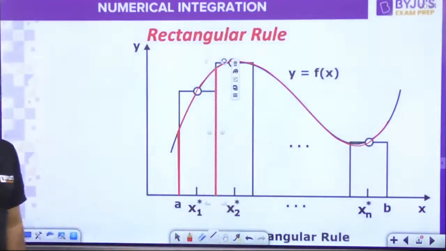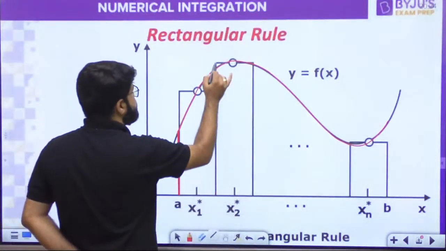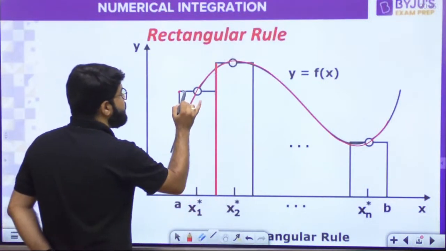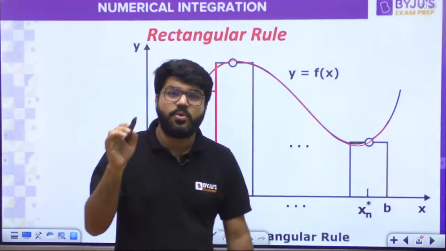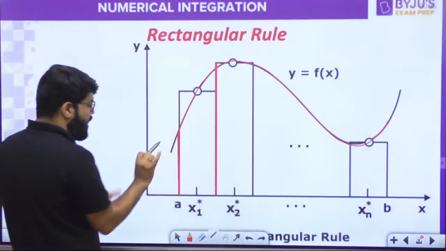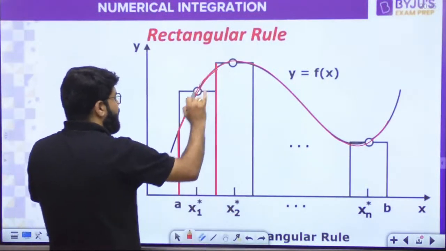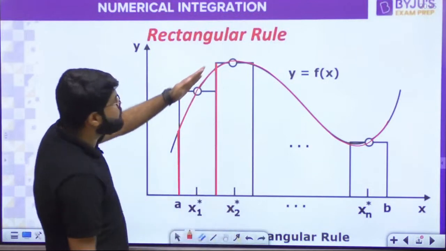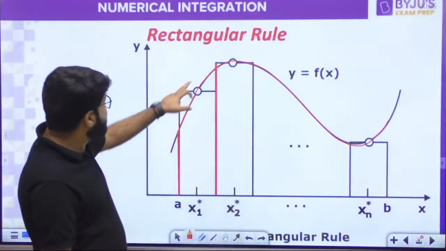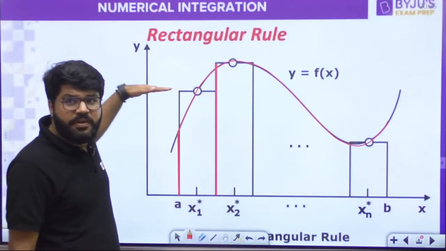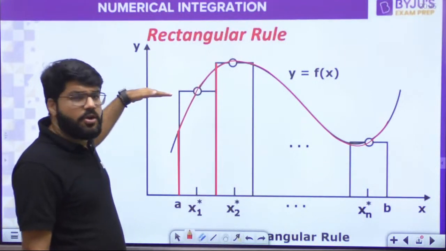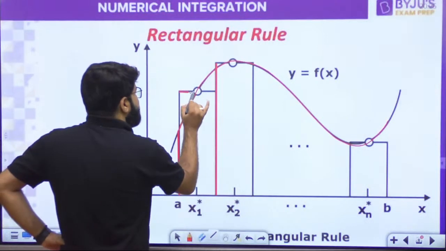In this first region, I will take the midpoint, and I will approximate the whole function by its midpoint value. This is known as piecewise approximation. क्या करूँगा? I know that within this particular interval, the function is a curve and it varies with respect to x, but I will assume, this is my assumption, that the function is constant.